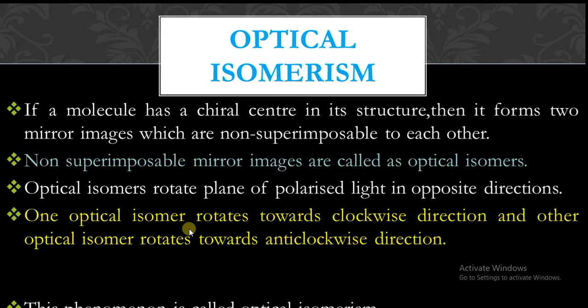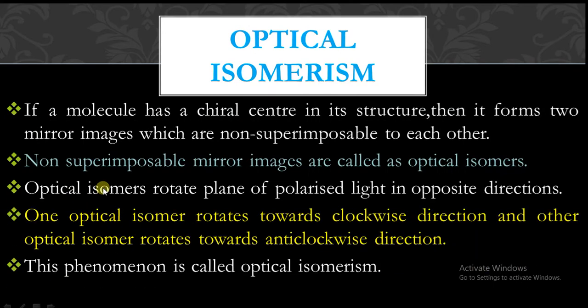Now coming to optical isomerism, if a molecule has a chiral center, what is chiral center? Chiral center means if a carbon containing 4 different groups attached to it, then that center is called as chiral center, or it can be called as chiral carbon also, or asymmetric carbon also. In this structure, if a molecule has a chiral center in its structure, then it forms two mirror images.